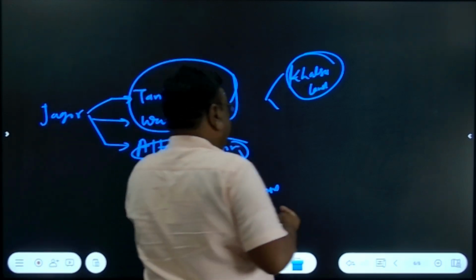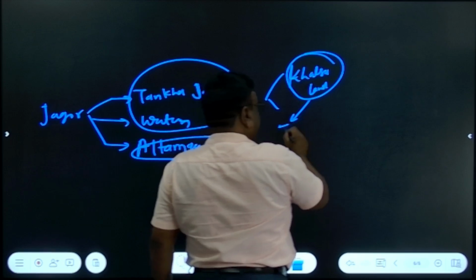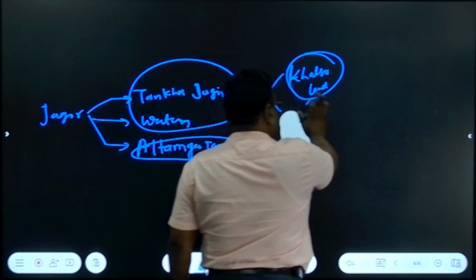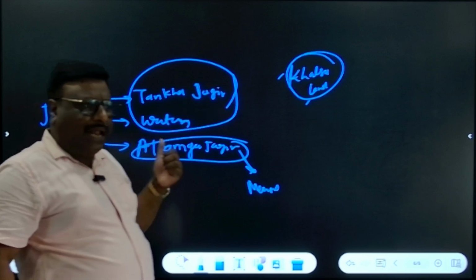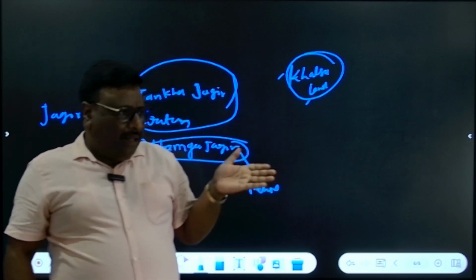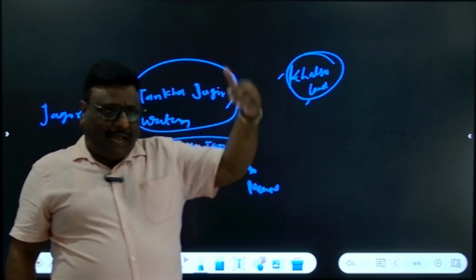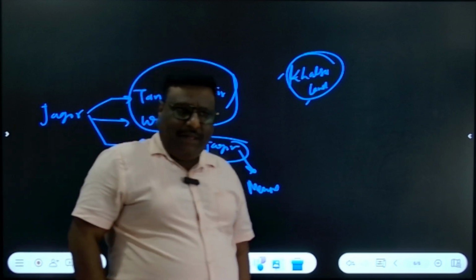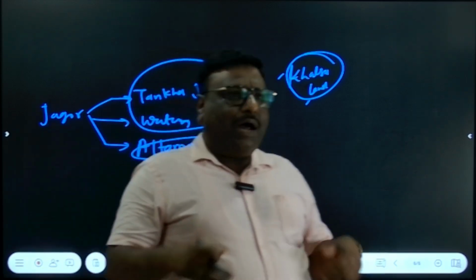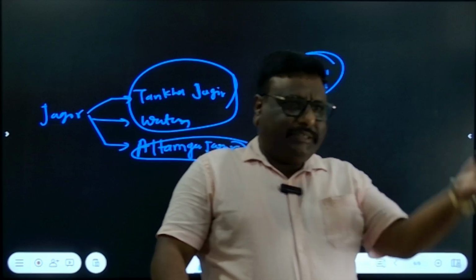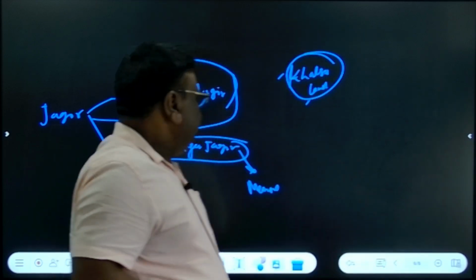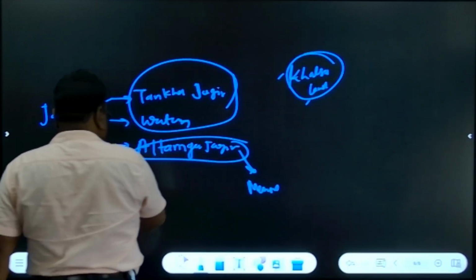So from the Khalsa land, Tankha Jagir would be given, and in a later period, Altamgha Jagir was also given from the Khalsa land. Therefore, in Jahangir's period, the Khalsa land reduced. Correct? And how can Khalsa land be increased? Khalsa land can be increased through the annexation of new estates. This was the